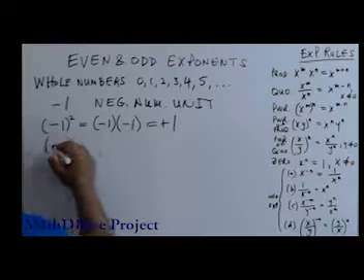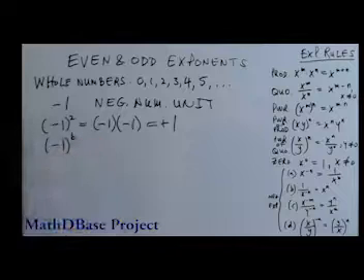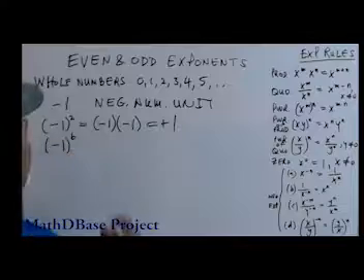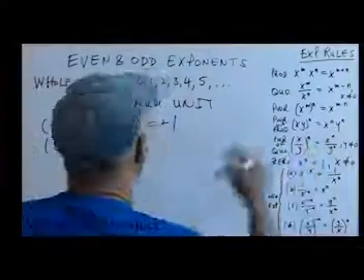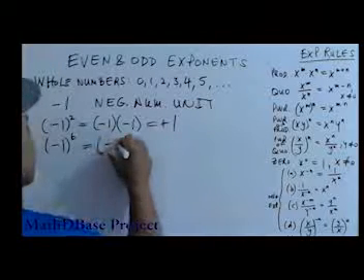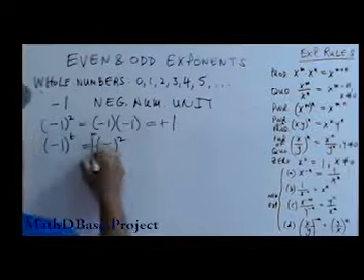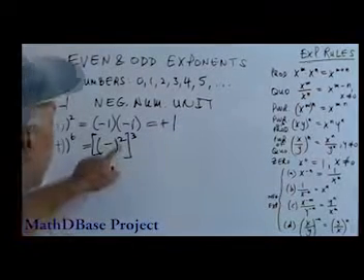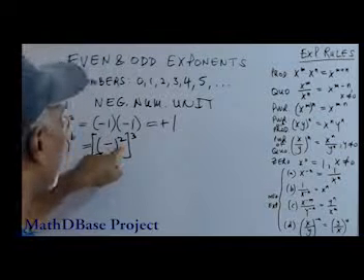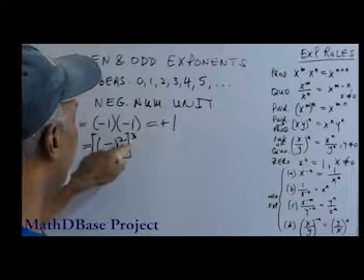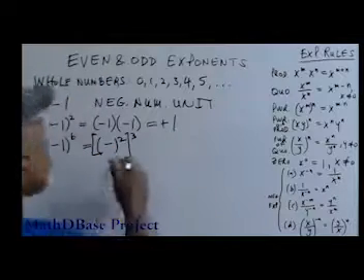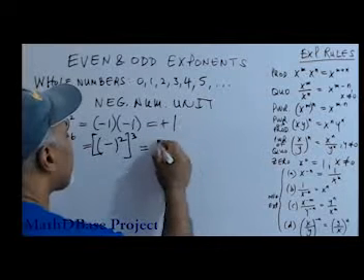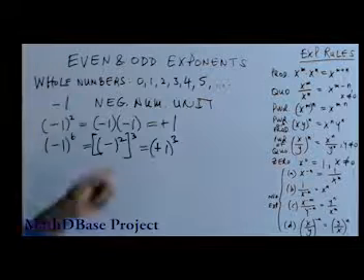Let's look at a different one, negative 1 to the 6th, for example. That's another even number. How can we get this from that? If we use what's called the power rule, negative 1 squared, and raise that to the 3rd, since in the power rule you have an inside power and an outside power, in effect you're multiplying the powers, but we already know what negative 1 squared is here. So that's going to be positive 1 cubed. But what is positive 1 cubed?